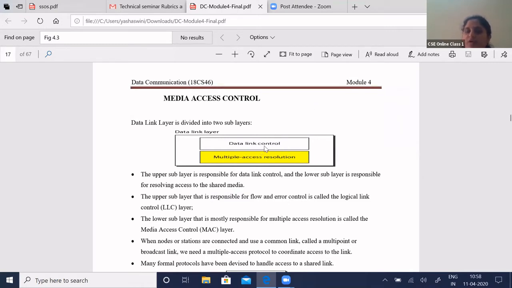So your data link control is also called logical link control, and the other sublayer is called the MAC layer, that is media access control. So it can also be termed as the MAC layer, and this can be termed as logical link control.